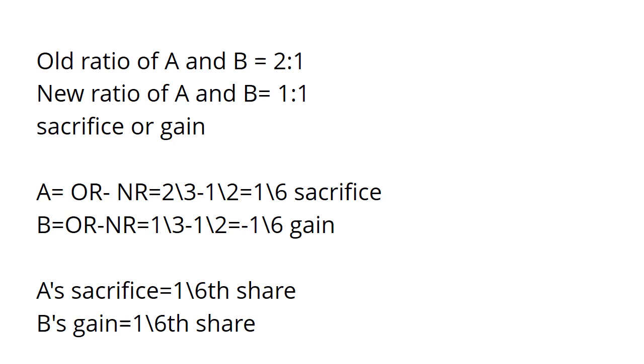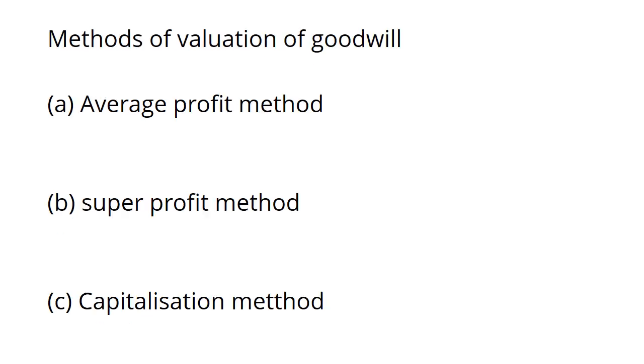For B, old ratio minus new ratio, it is 1/3 minus 1/2, and you can see the result is minus 1/6. Whenever you get any negative result, that is gain. So the answer is A's sacrifice is 1/6th share and B's gain is 1/6th share. One has made a sacrifice, another has got a gain.